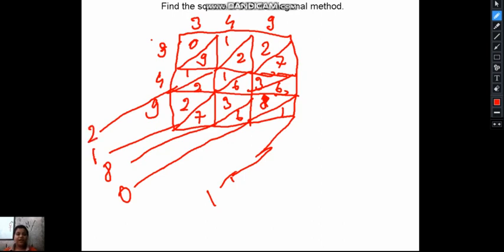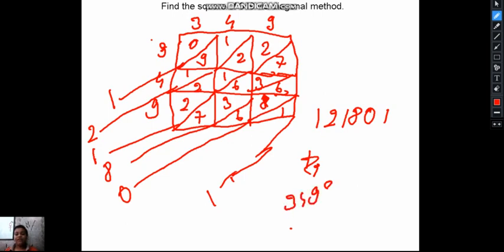So 2, we will carry 1, 1 plus 0 is 1. So the number would be 1 2 1 8 0 1. So 349 square would be 121,801.